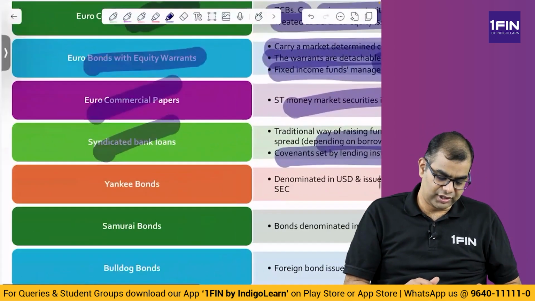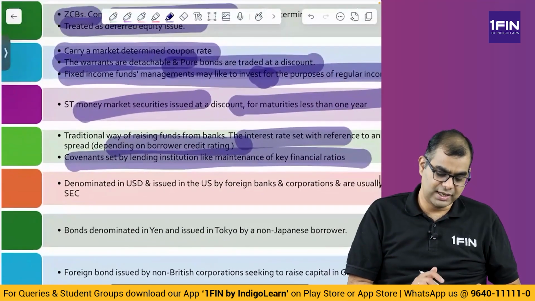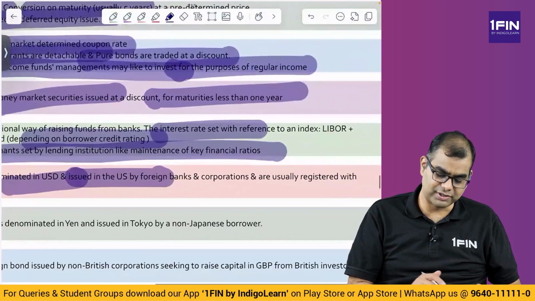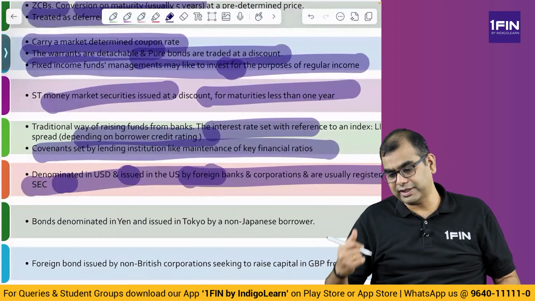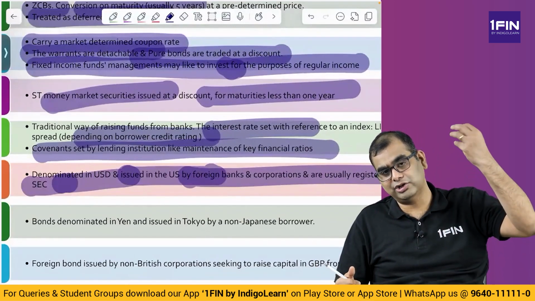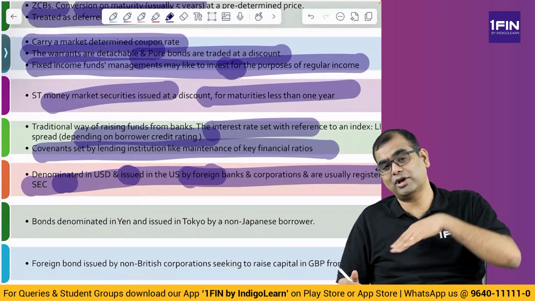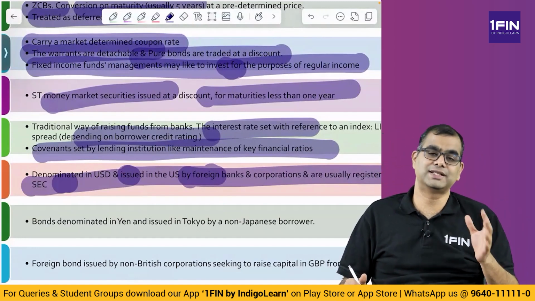Then you have Yankee bonds, Samurai bonds, Bulldog bonds. What are all these fancy names? Yankee bonds means bonds denominated in USD, issued in USD by foreign banks and corporations and usually registered with the SEC. So an Indian company going and issuing a bond in the US for US investors in US dollar currency is called a Yankee bond.